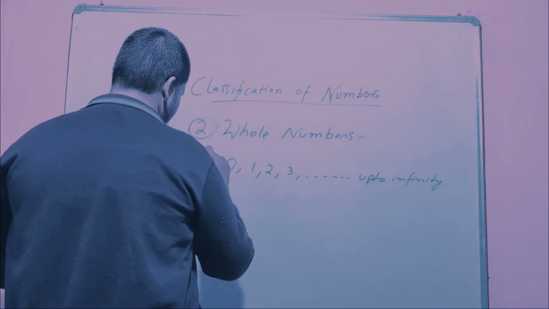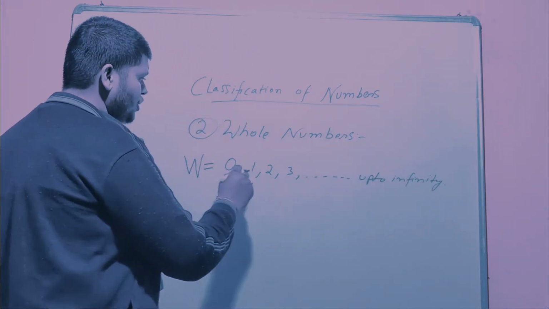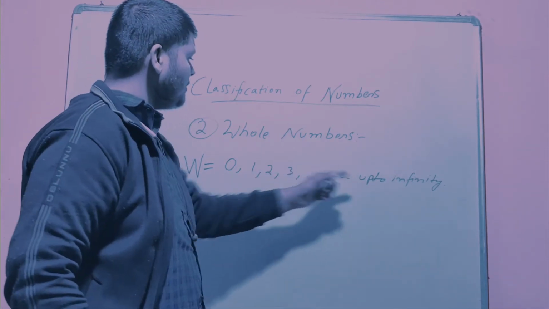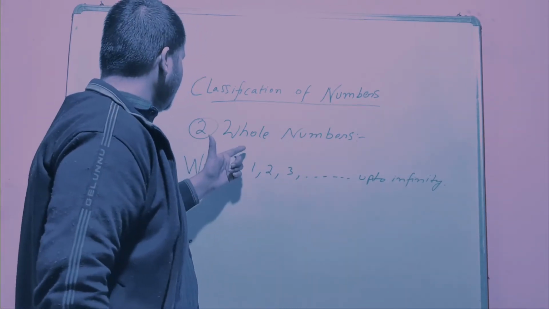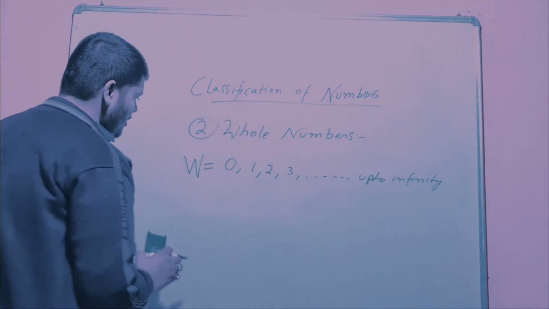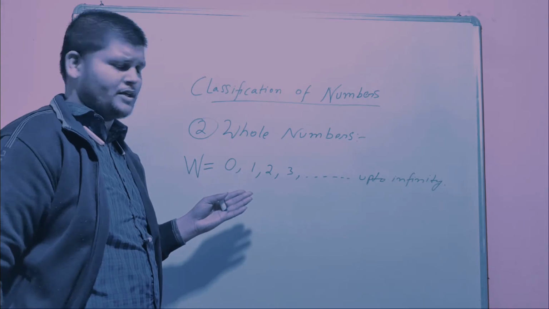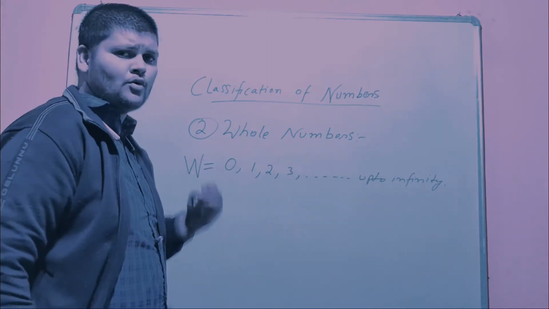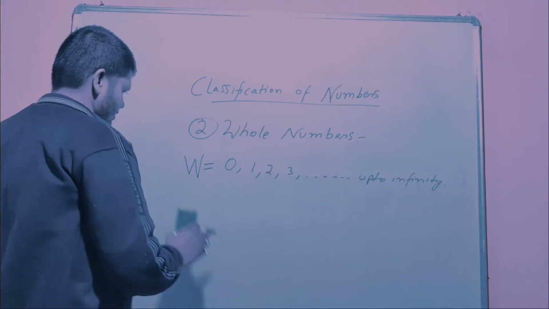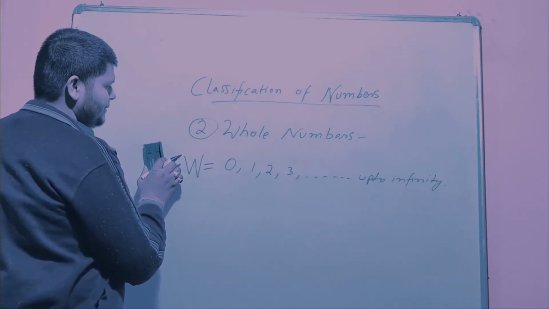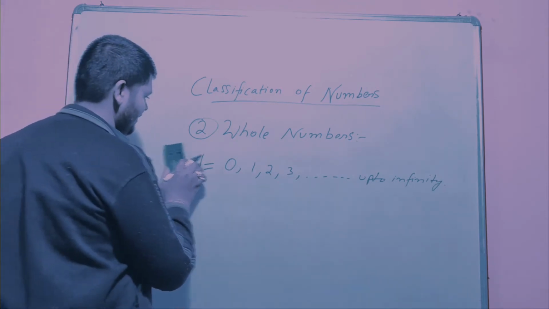So I am writing capital W equal to 0, 1, 2, 3, 4, 5, 6. It continues up to infinity. Then you can say it belongs to the category of whole number. So you have to take a screenshot or you can pause the video and note down what I am telling. So thank you for this one, and I am erasing and proceeding to the next one.